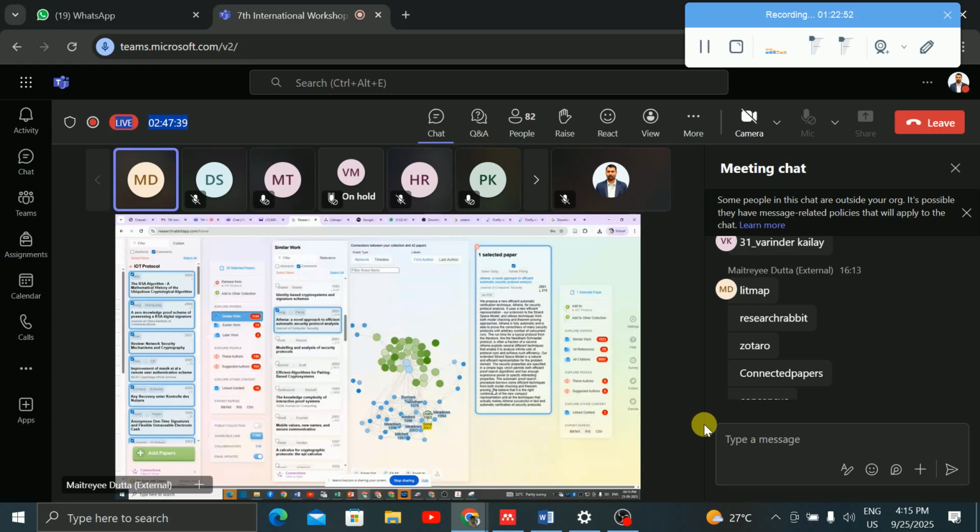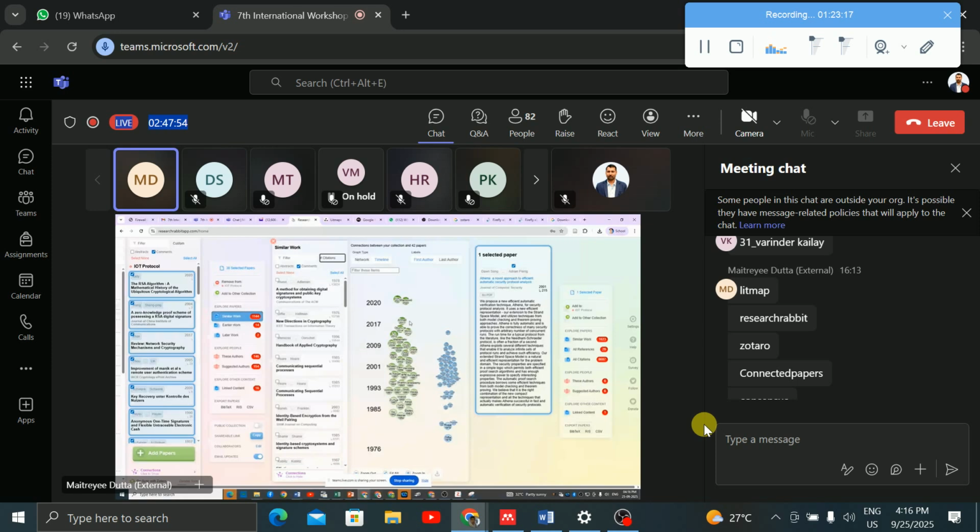And you can see with the help of the timeline, for example, from 1976 to 2020. These are the number of papers that have been published. Or you can filter with the help of relevance, for example, the number of citations. You can see from the maximum number of citations, 13,924, down to only 2 citations here. It shows how many citations we have depending on the number of years.